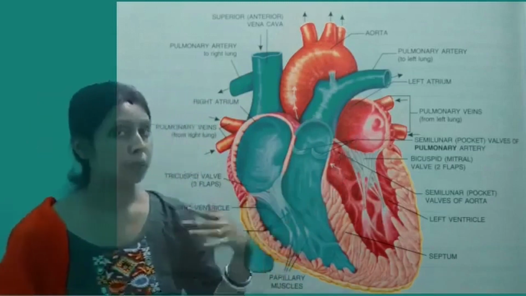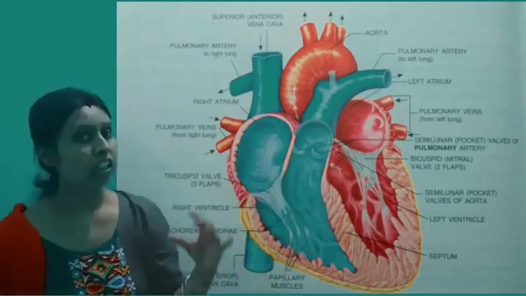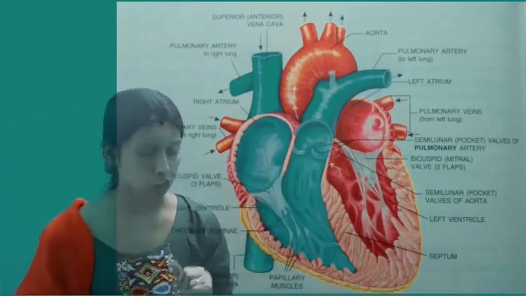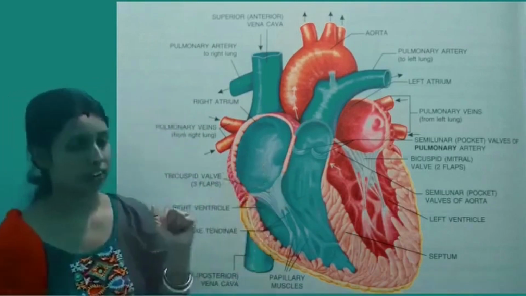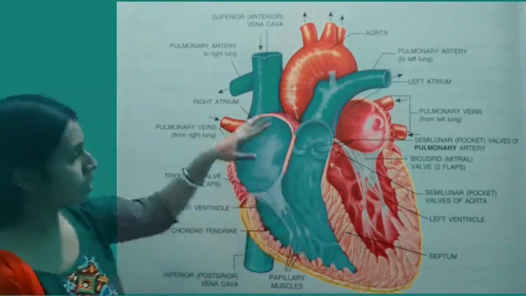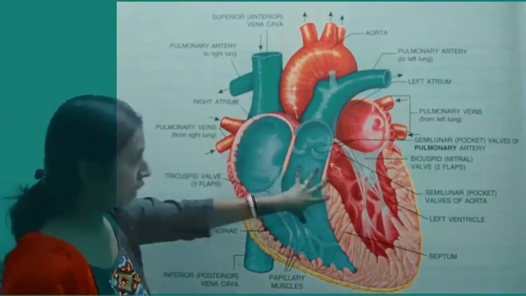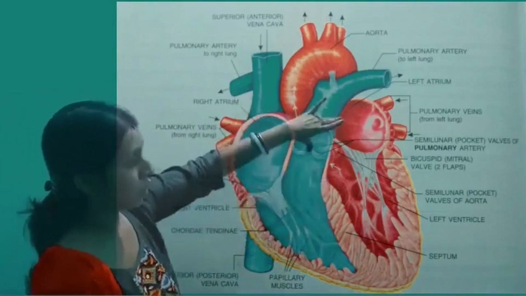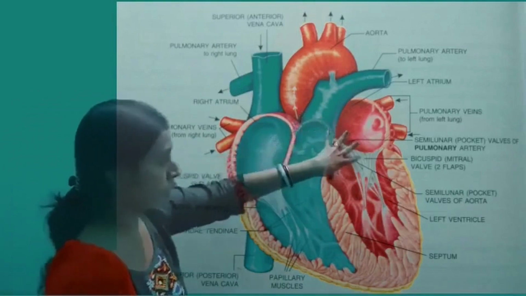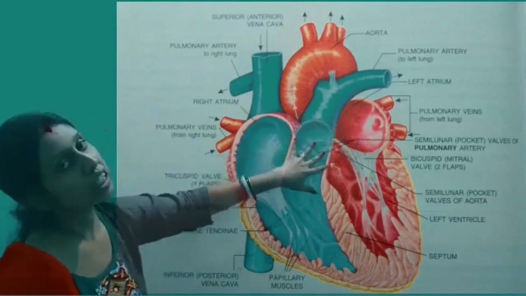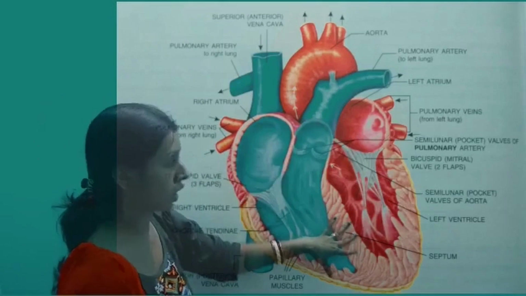Now we will be discussing the categorization of the blood vessels which find their way to our heart. As seen in the diagram, the right atrium receives two large blood vessels called the anterior vena cava and the posterior vena cava.